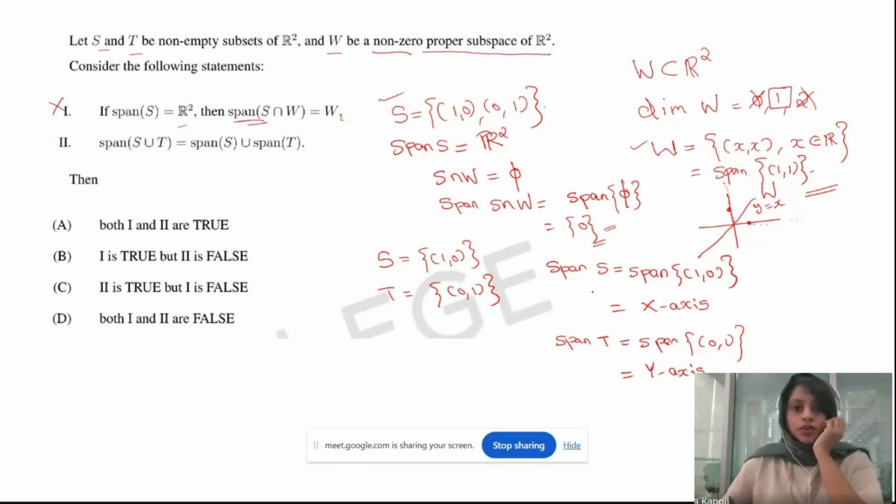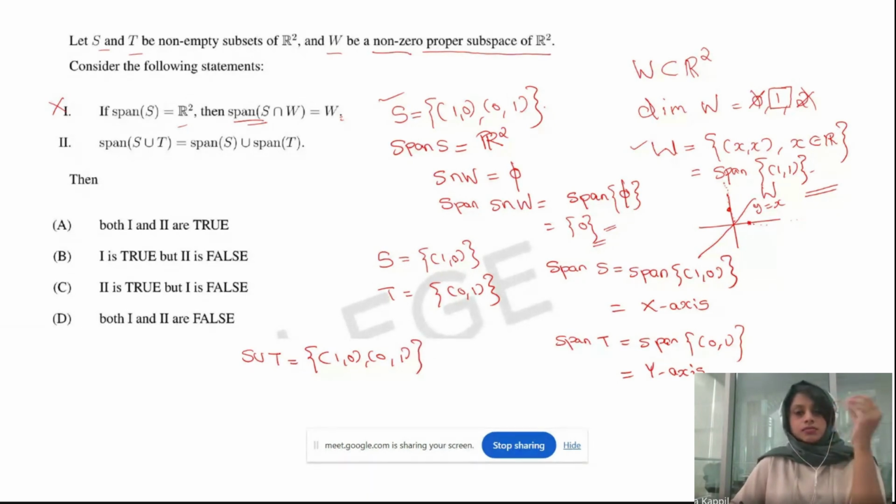Okay, so we got span S and span T. Now let's see whether the statement is right or not. So what will be S union T? Because we need to check the span of S union T. S union T will be nothing else but the set {(1, 0), (0, 1)}, right? Just these two elements together. Then what will the span of S union T be? The span of S union T will be the span of this set {(1, 0), (0, 1)}.